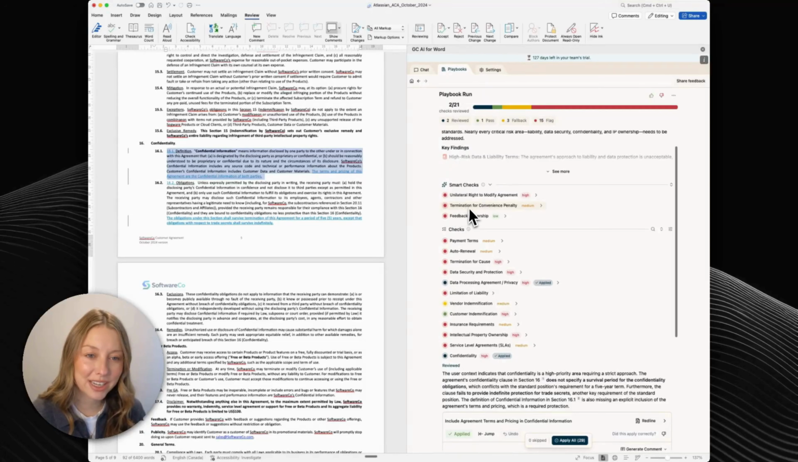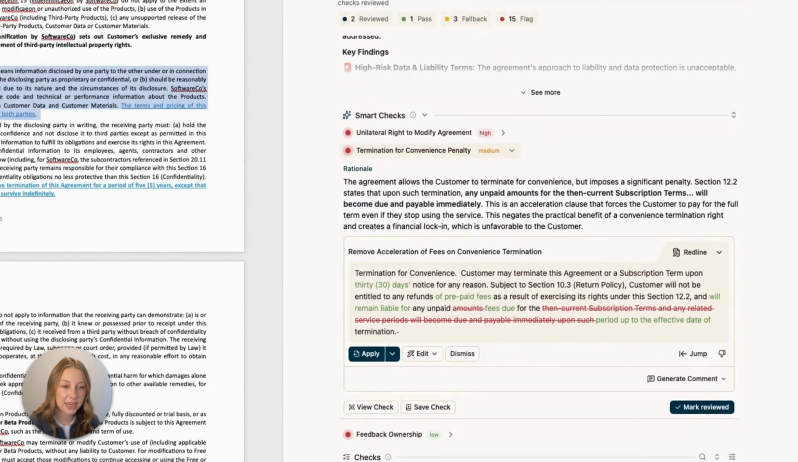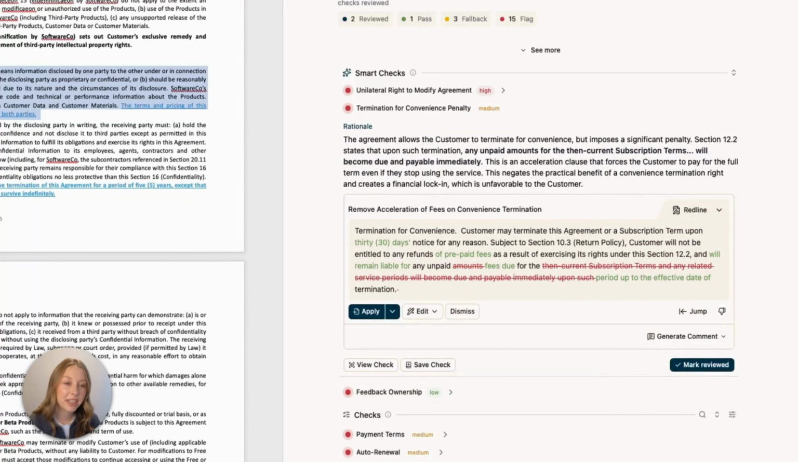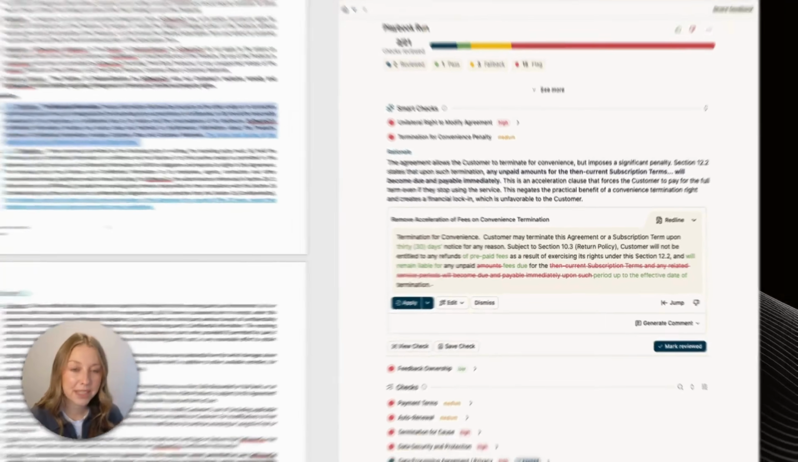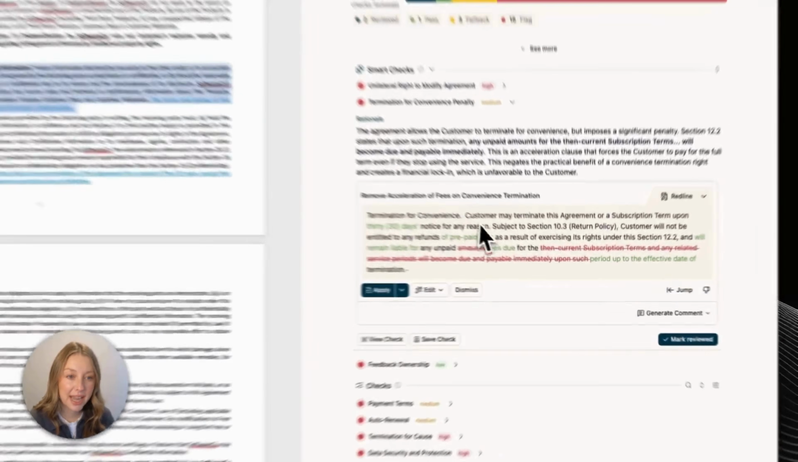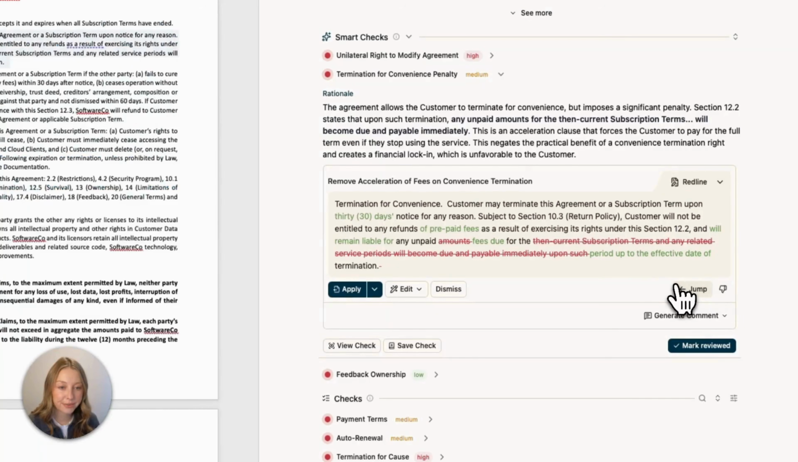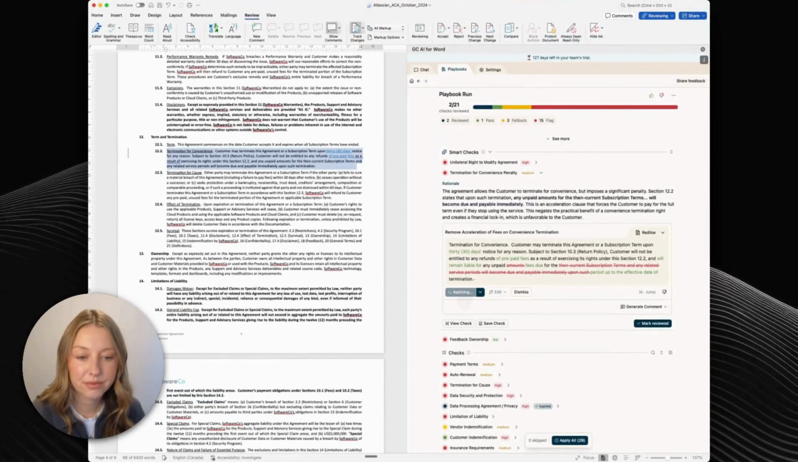Here's something interesting. This wasn't even included in my playbook, but GC AI has flagged it as an issue. The agreement gives me a termination for convenience right, but there's a catch. If you exercise it, all unpaid fees for the remainder of the subscription term become immediately due and payable. That's not a real termination right because I'm economically locked in. GC AI suggested paying an amount up to the date of termination. That's a good suggestion, so I'm going to apply that one also.